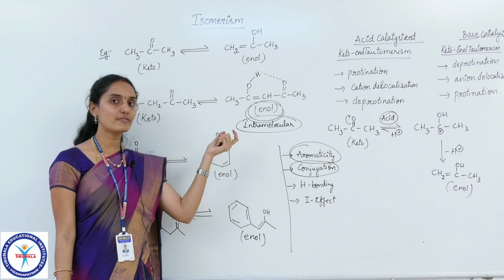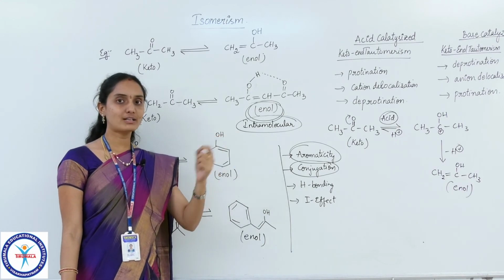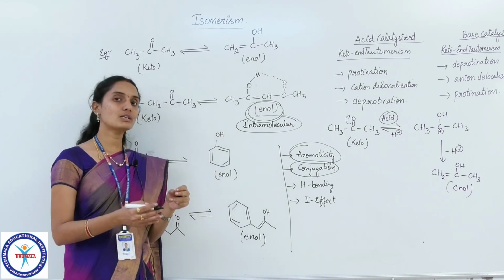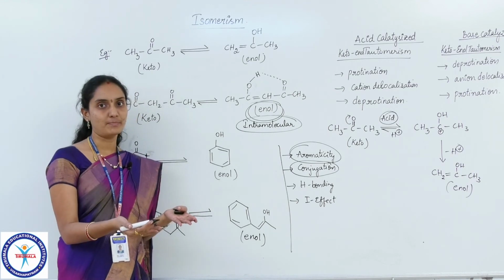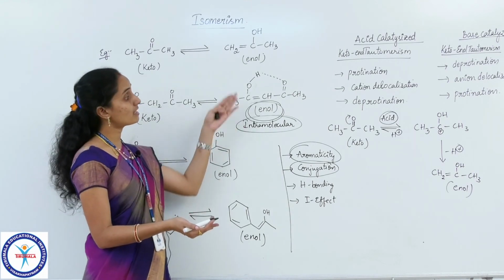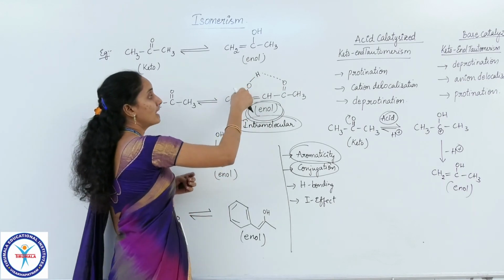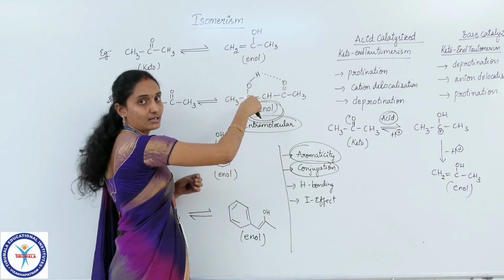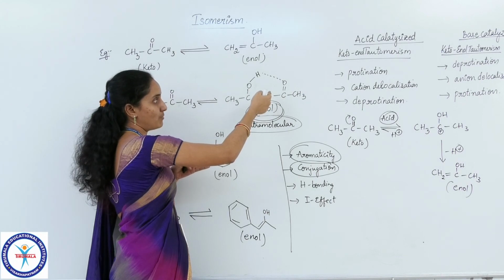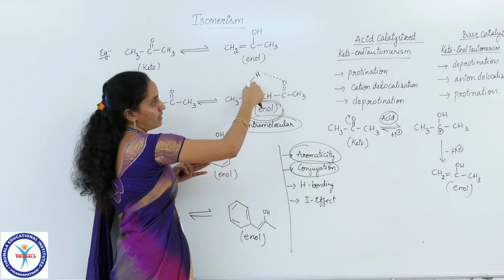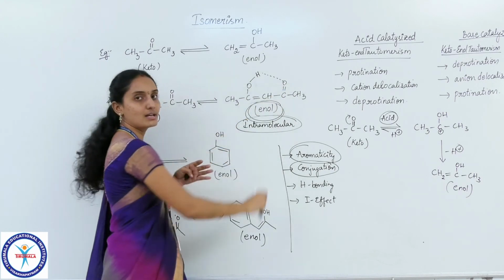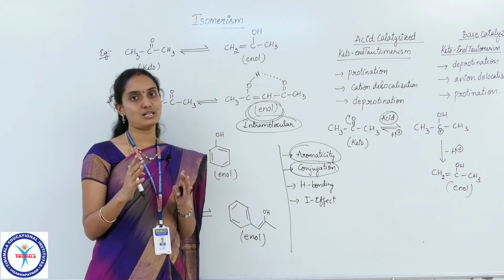Formation of hydrogen bonding is one of the factors of stability, and if the hydrogen bonding is intramolecular, it is somewhat more stable. Another more important point is that it has formed a cyclic ring due to the hydrogen bonding, 1, 2, 3, 4, 5, 6. A 6-membered cyclic chain is formed.